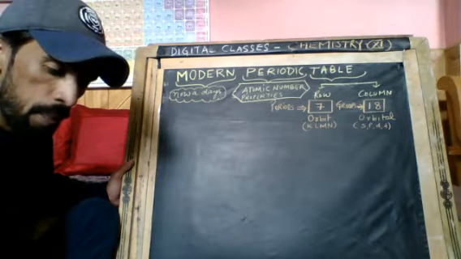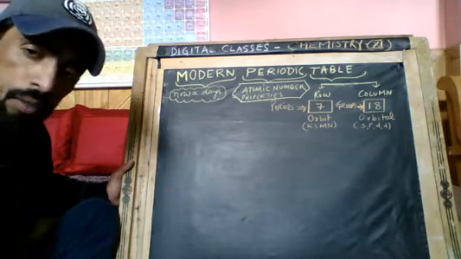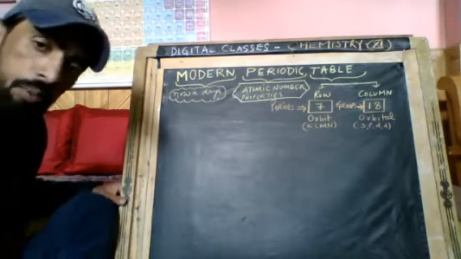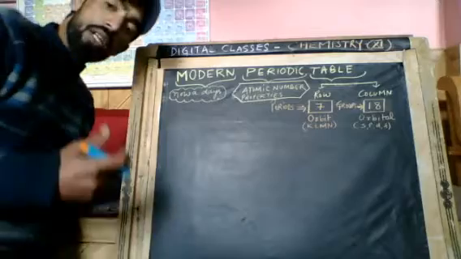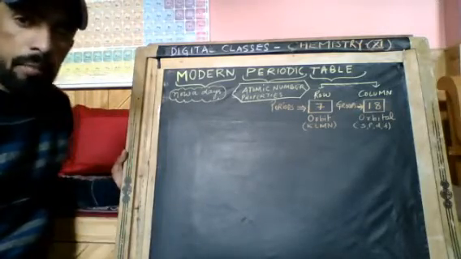Basically three things I'm going to tell you in this particular video: what is the periodic table, why we are studying the periodic table, and how the periodic table can be made in an easy way.